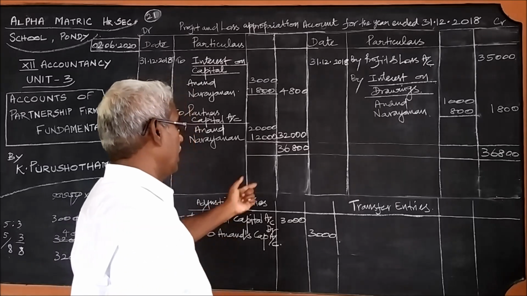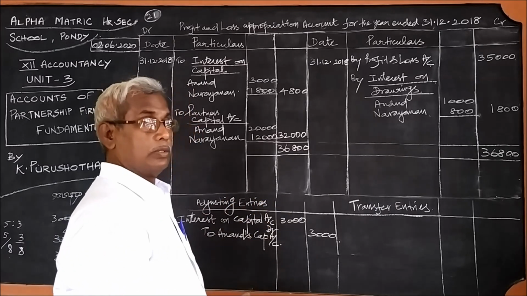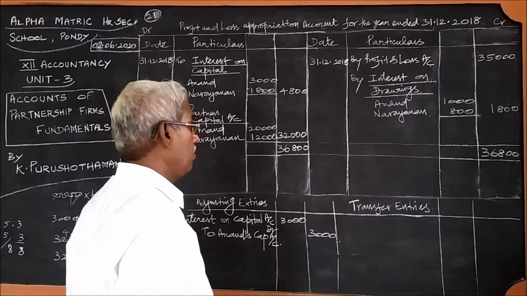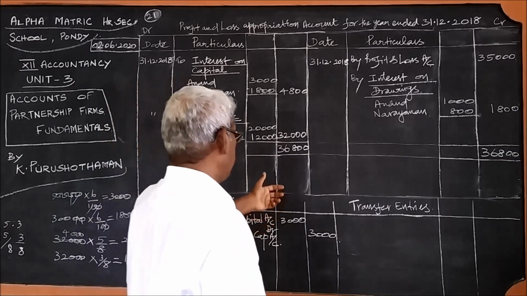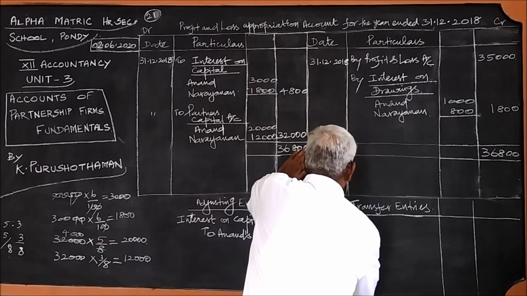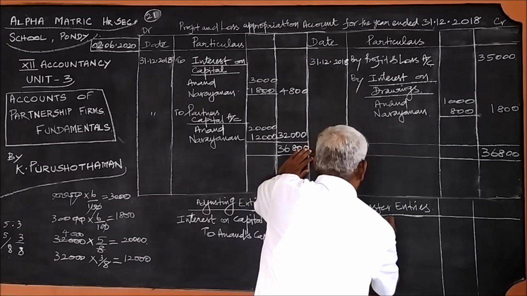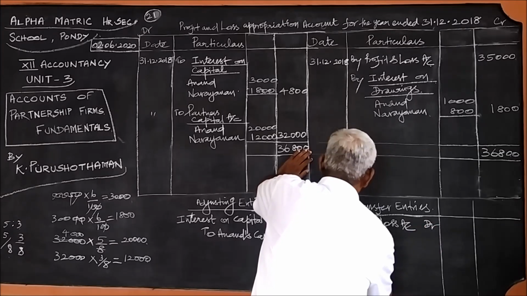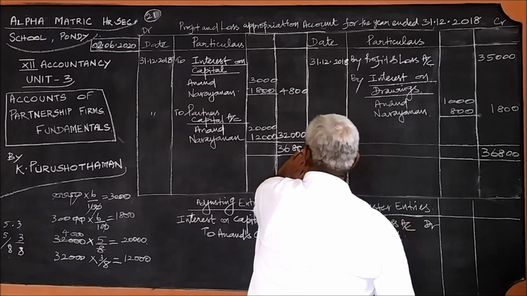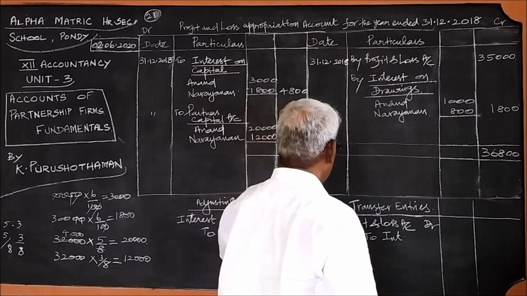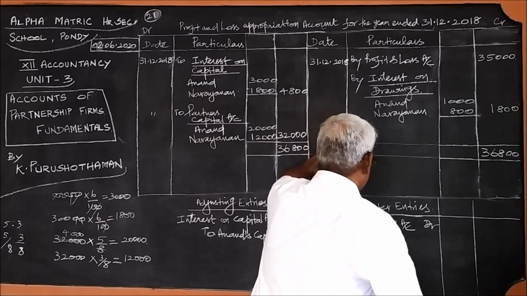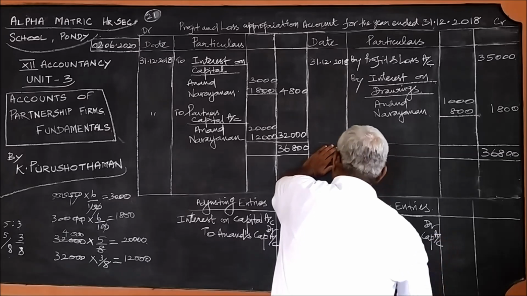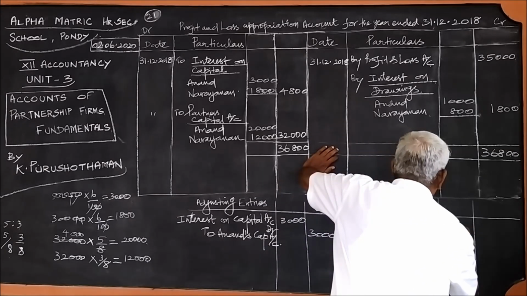Yes, so this should be transferred to profit and loss account. It is a loss to the business, so profit and loss account will appear on the debit side. So, profit and loss account, debtor to interest on capital account, the same 3,000. This is appearing on the debit side; in the transfer entry, it will appear on the credit side.